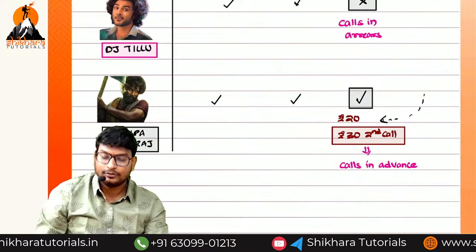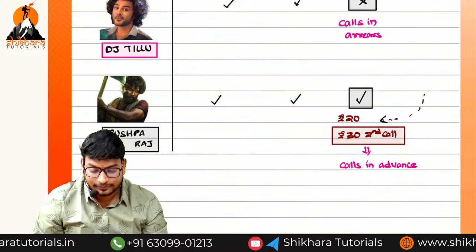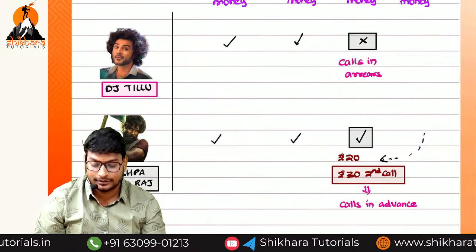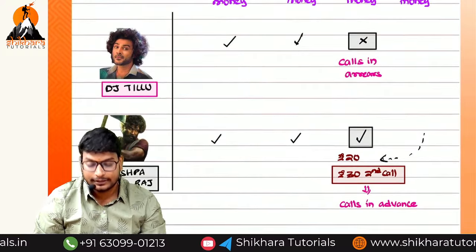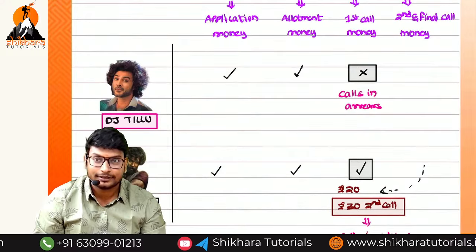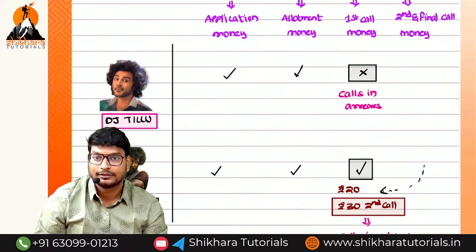Okay, you cannot draw the DJ Tillu diagram or Pushpa's diagram. Just write your name in Pushpa's place and write your enemy's name in the place of DJ Tillu.